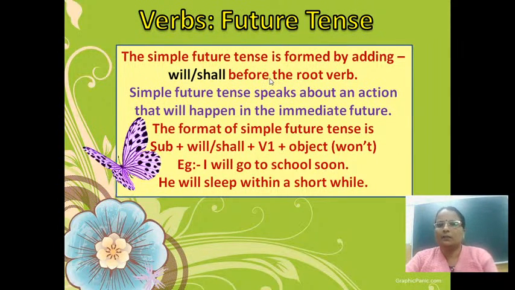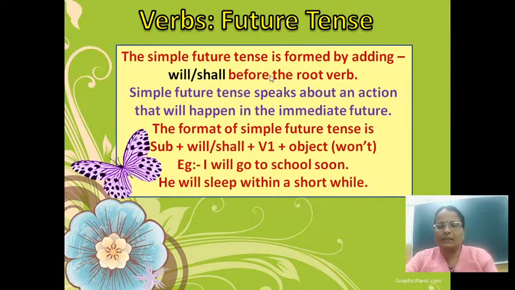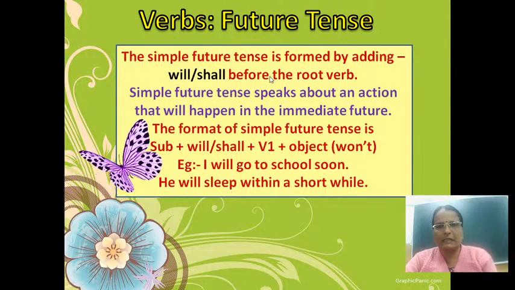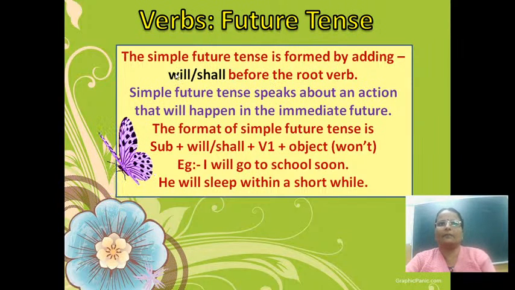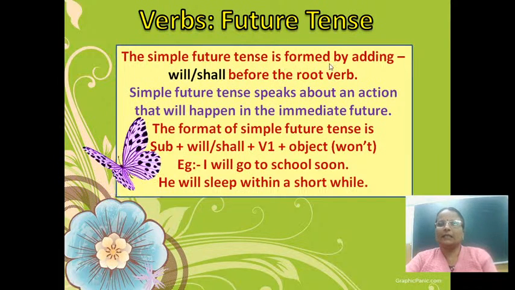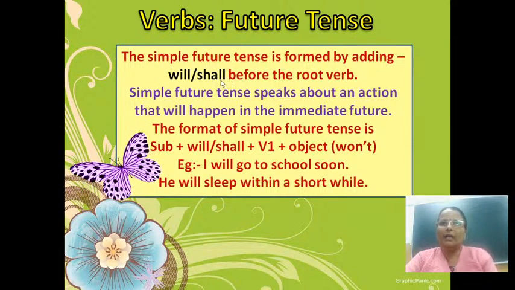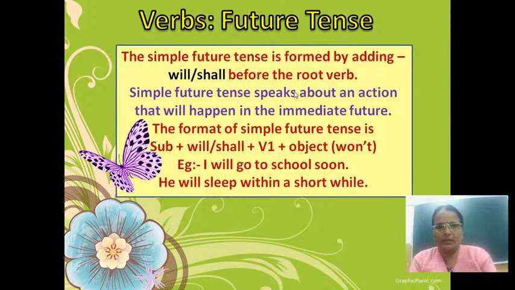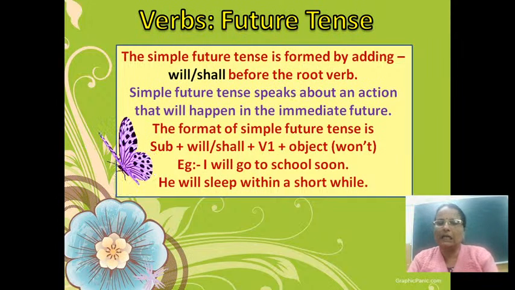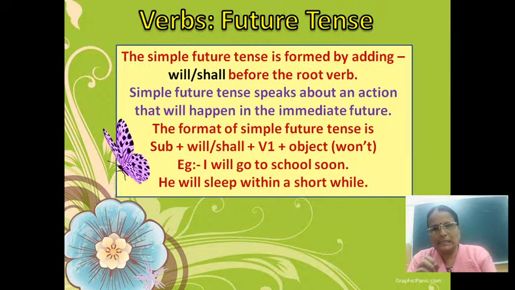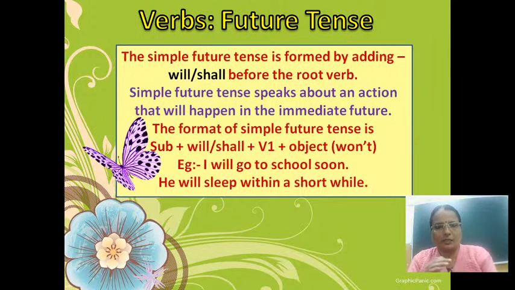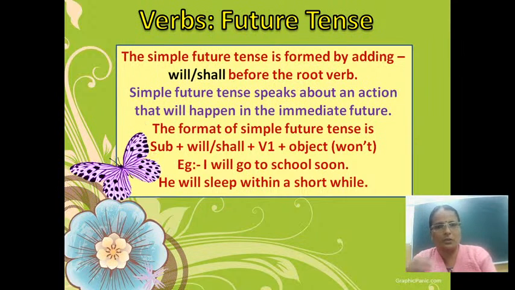For example, the root forms are base, jump, hop, sing, dance, write, etc. Now, to form a simple future tense sentence, we have to add will or shall before the base form of the verb. That means we use will or shall just after the subject, then comes the verb.